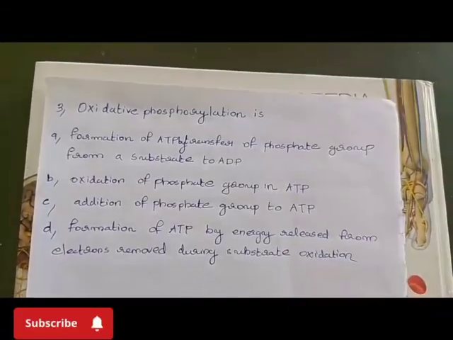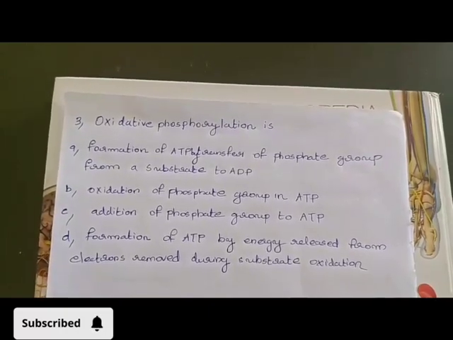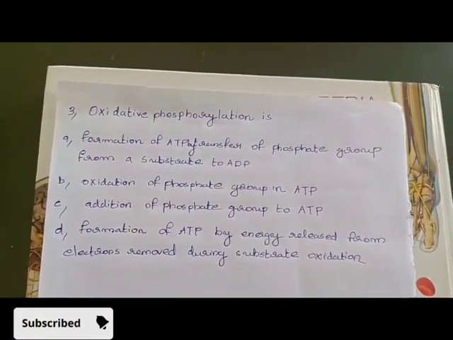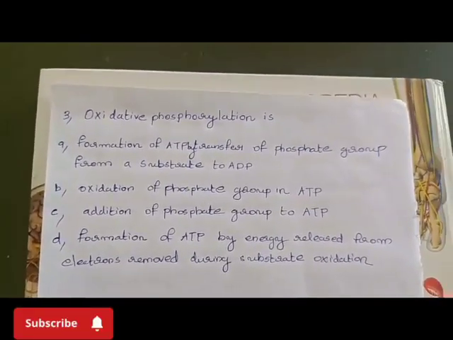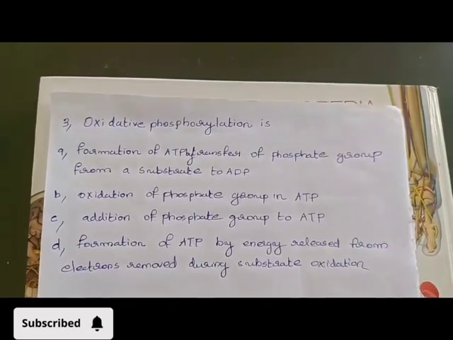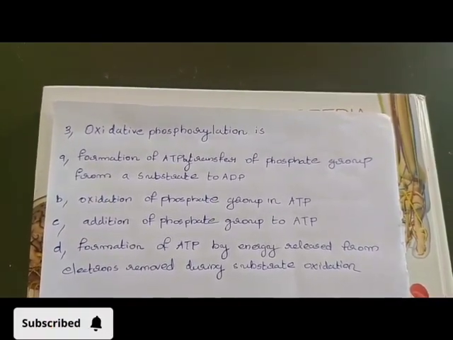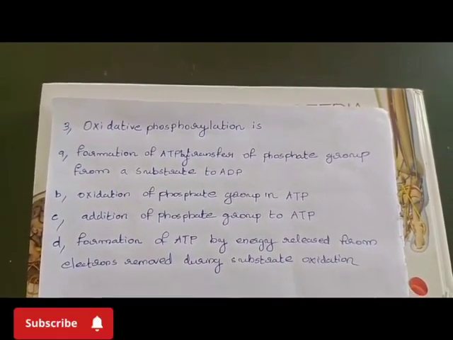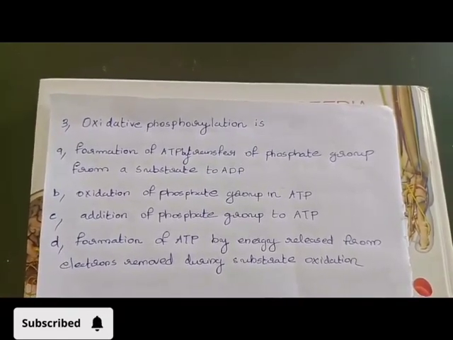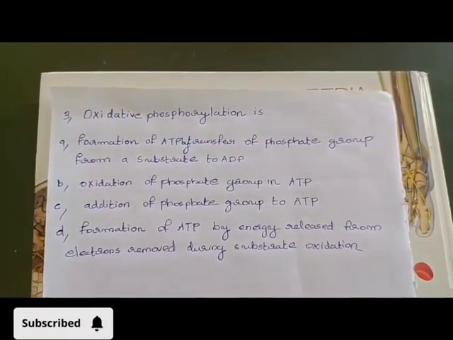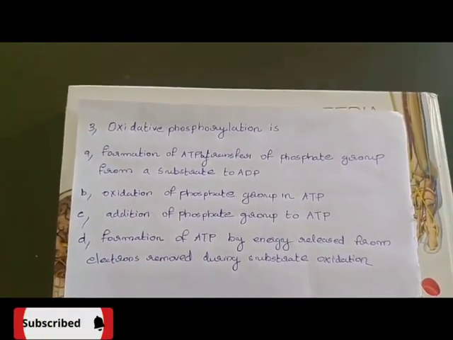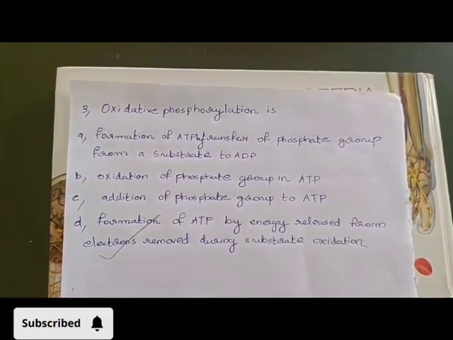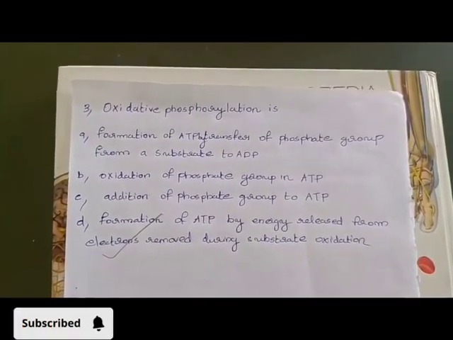Oxidative phosphorylation is: option A, formation of ATP by transfer of phosphate group from a substrate to ADP. Option B, oxidation of phosphate group in ATP. C, addition of phosphate group to ATP. D, formation of ATP by energy released from electrons removed during substrate oxidation. Answer: option D, formation of ATP by energy released from electrons removed during substrate oxidation.